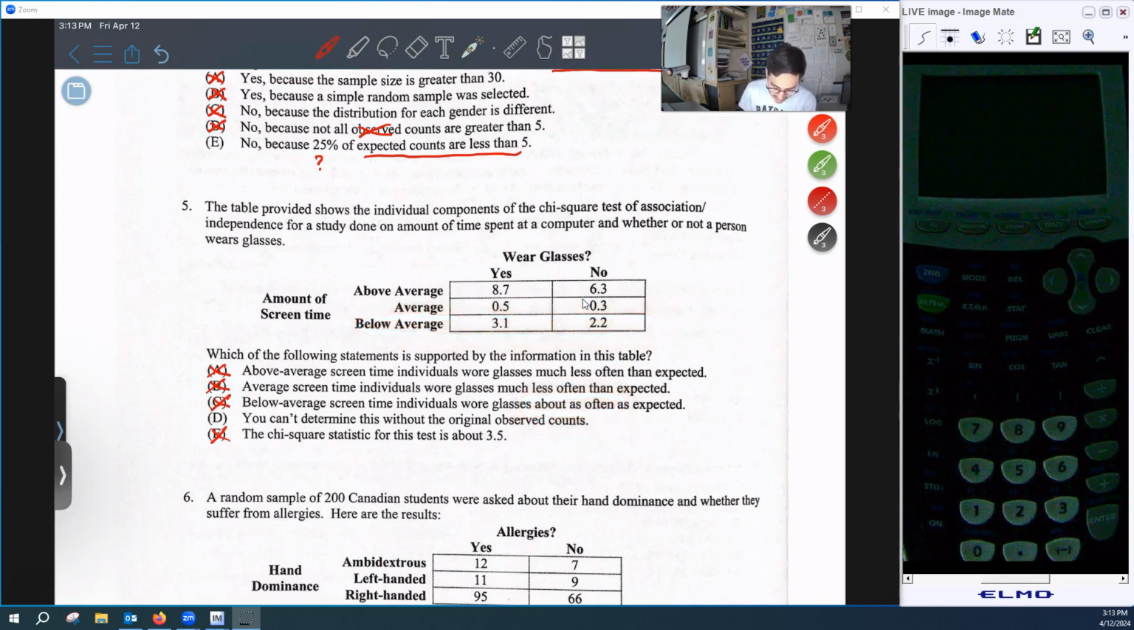All right. D. You can't determine this without the original observed counts. Yeah, I like that one. To figure out whether something was higher or lower than expected, you need to actually see the observed counts and the expected counts. You can't just figure it out from the components.